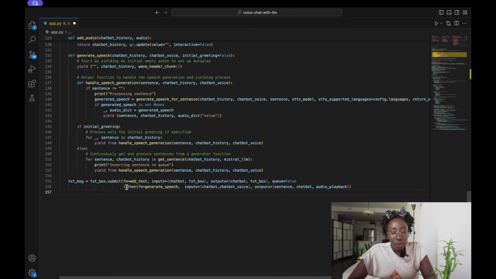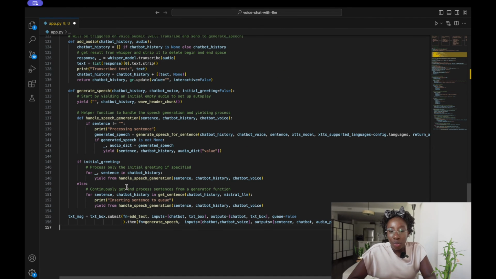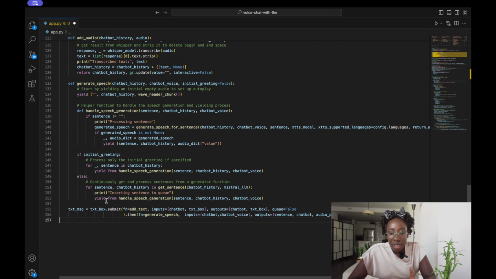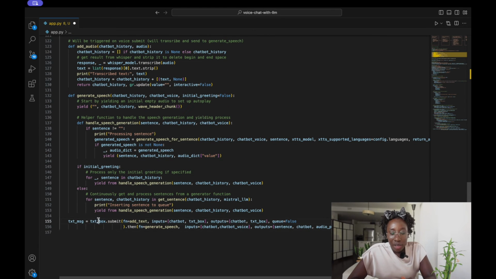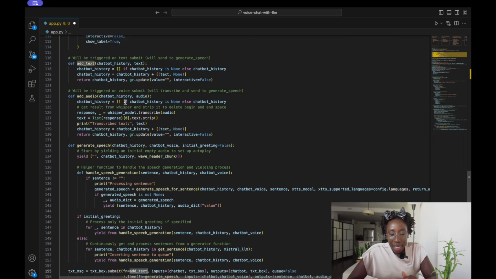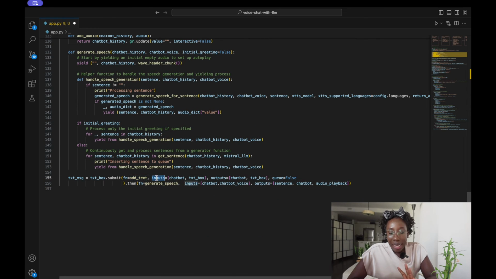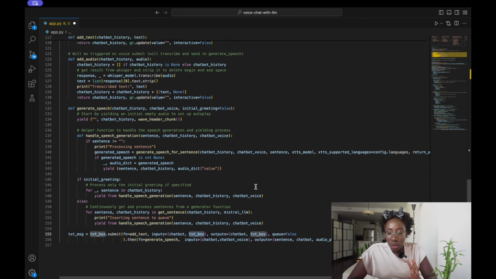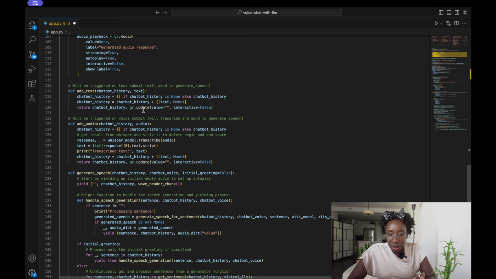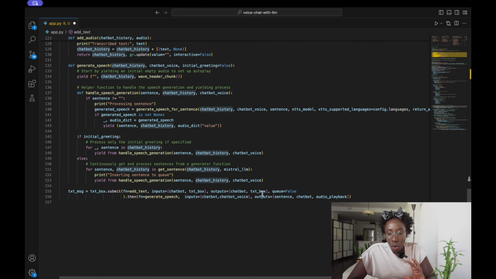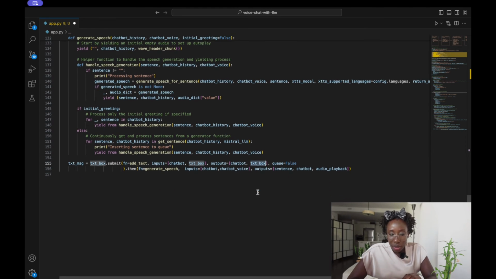Once that is done, we're just going to configure what should happen when each of these components is triggered. In this case, we'll start from the text box. Once the user submits the text in the text box, we are going to call the add text function, which we just added here, and then we'll pass in as input our chatbot history and our text box components, and this would return back to us our chatbot history and also our empty text box.